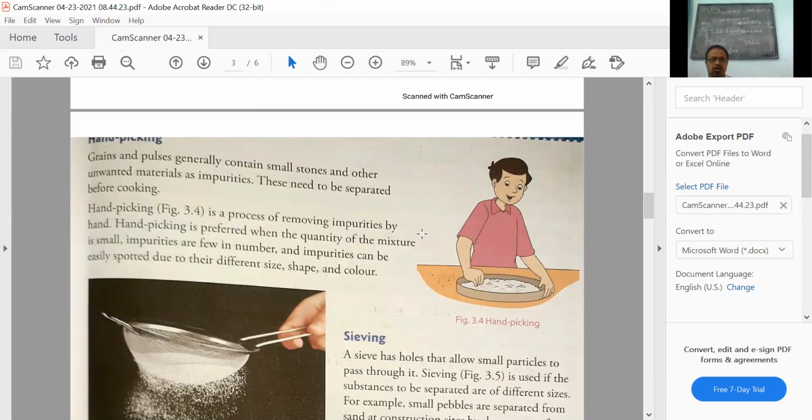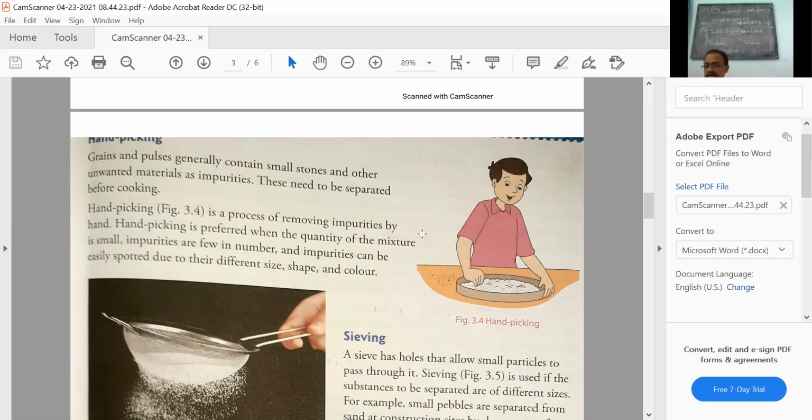Hand picking, the name itself indicates, this method is used for the separation of solid mixtures having different sizes and different colors. A good example is shown in figure 3.4, where a man is separating the materials by looking at the color, size, shape, etc. This is particularly used for solid mixtures.